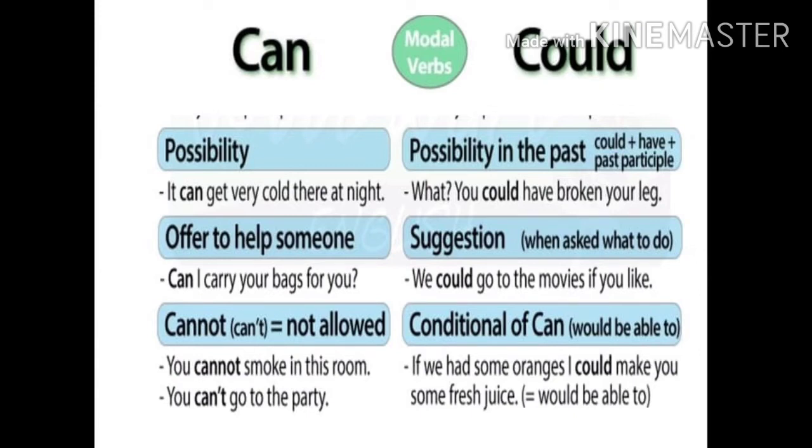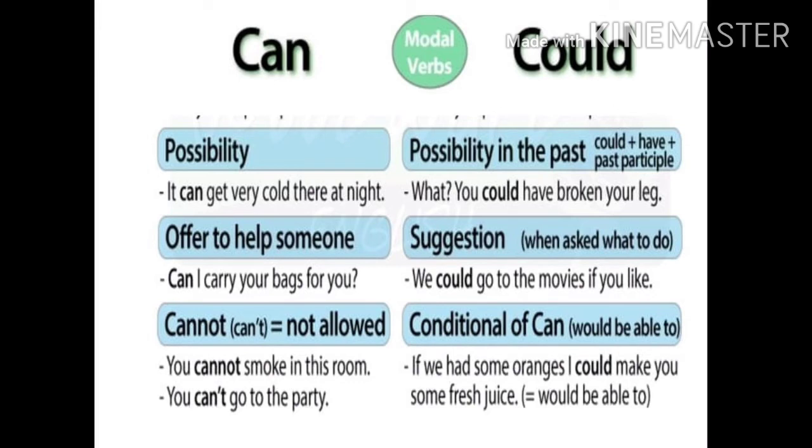So children, to denote a possibility or a thing which might have happened in the past but it didn't happen, right? To denote such things in the past you should use could, but remember you should use have plus V3. I hope children you remember what is V3? Past participle, right? Broken is the past participle of break. That's what we have used here. You could have broken your leg. So this is how we should use could to denote possibility in the past.